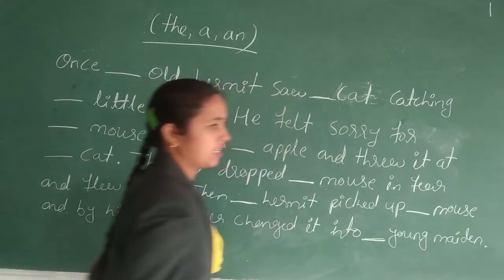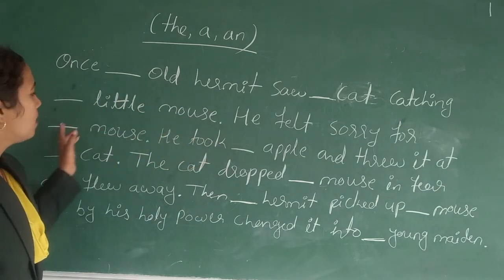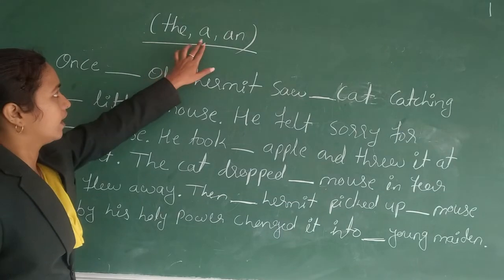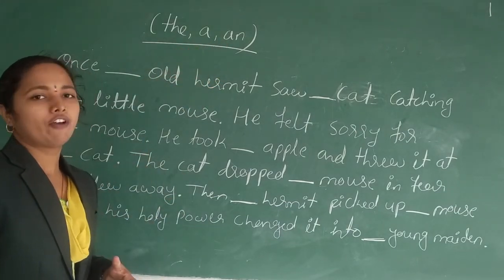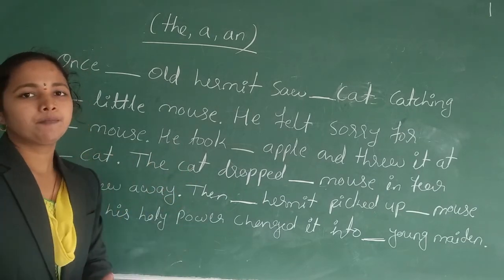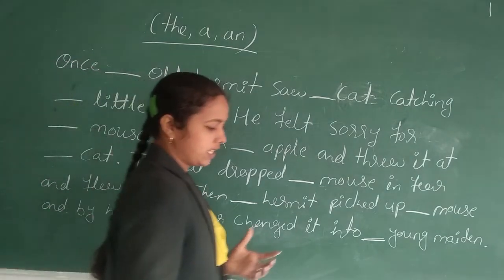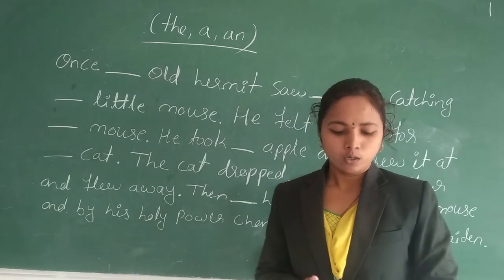This is the passage and you have to fill these blanks by using the appropriate articles: the, a and an. So go through the rules, the uses, where we use article the, where we use article a or an, and then fill those blanks. So this is the exercise you have to do at home as homework. You can take it as homework.